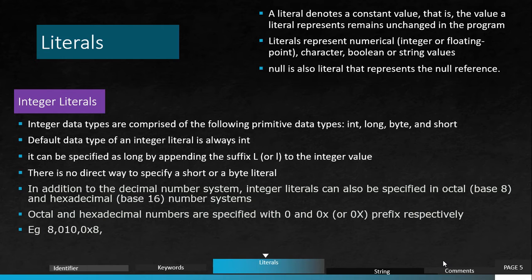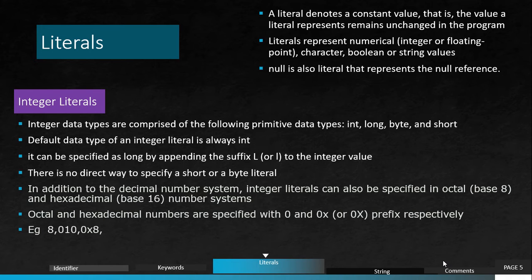Here I'm saying integer data type. There are four types of integer data type: int, long, byte, and short. The default data type of integer is always int. Whenever you are writing 20, 30, 40, 50, any such value, by default it is an int data type.